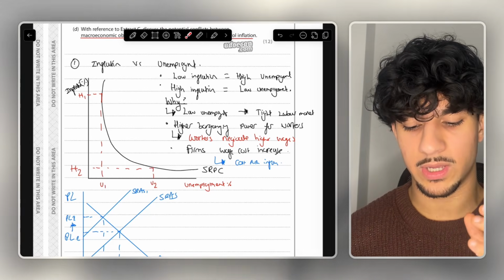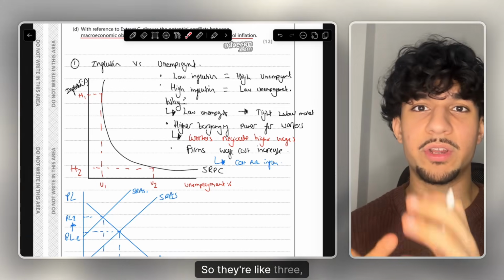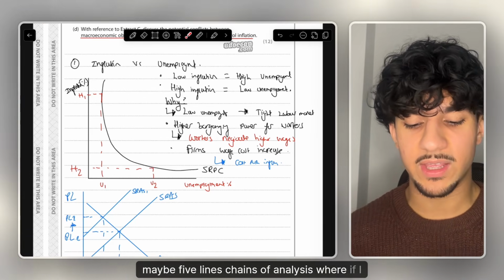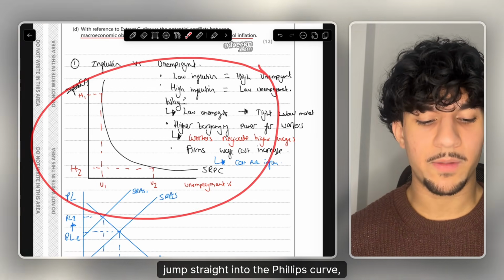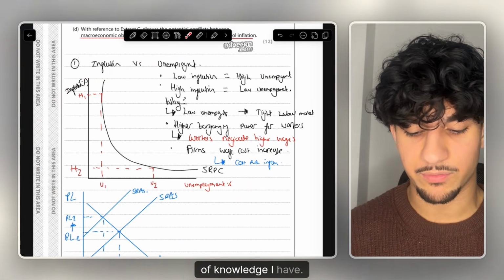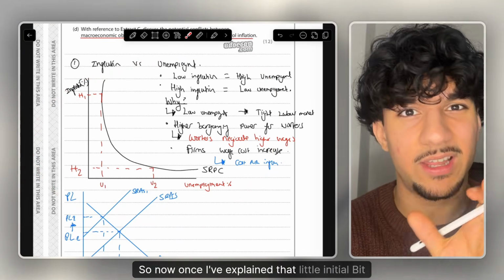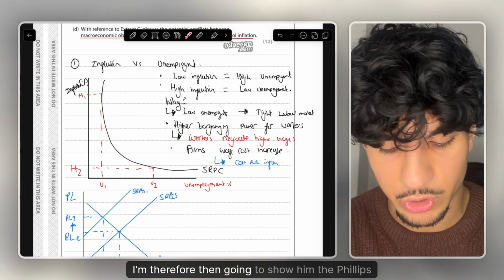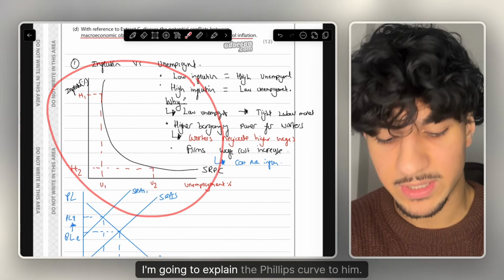Now I'm going to go into explaining the Phillips curve. There are like 3, 4, maybe 5 lines in chains of analysis where, if I jump straight into the Phillips curve, I'm not going to pick them up. That means I'm not showing the examiner the depth of knowledge I have. Therefore, once I've explained that little initial bit, I'm then going to show him the Phillips curve and explain it to him.